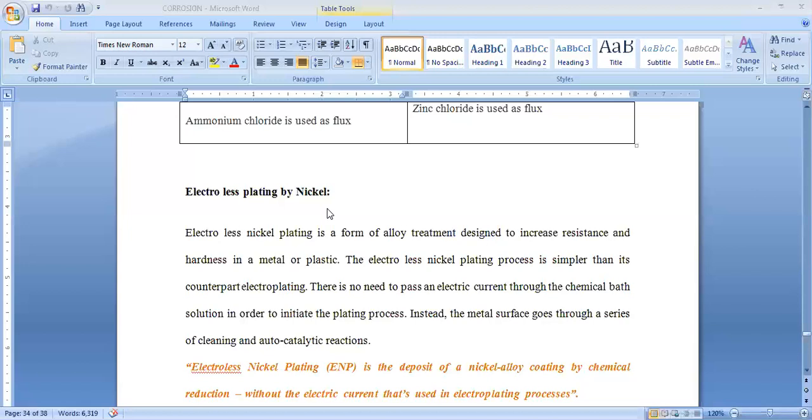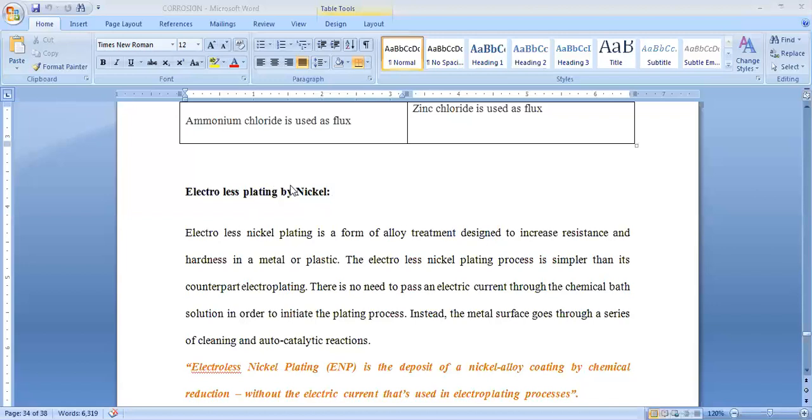So there is great concern about the protection of all metals by using different methods. We have so many methods to avoid the corrosion process, since metals are used everywhere, for domestic purposes and industrial purposes.